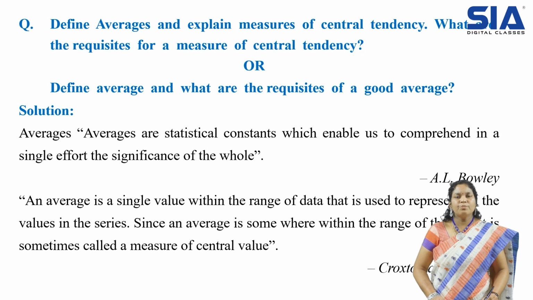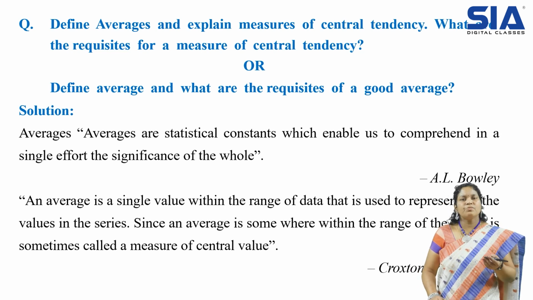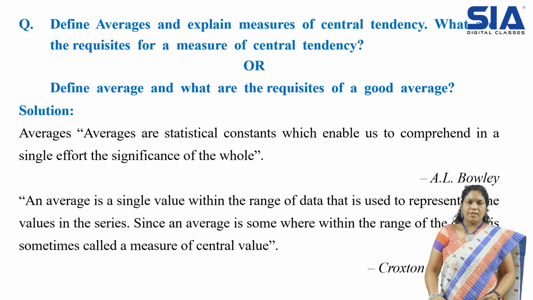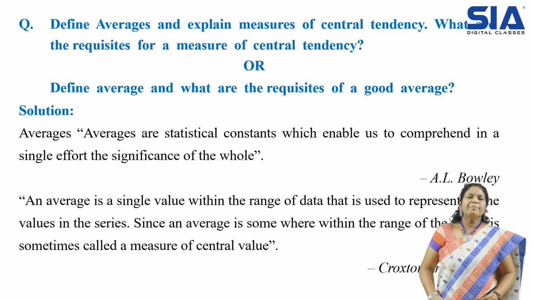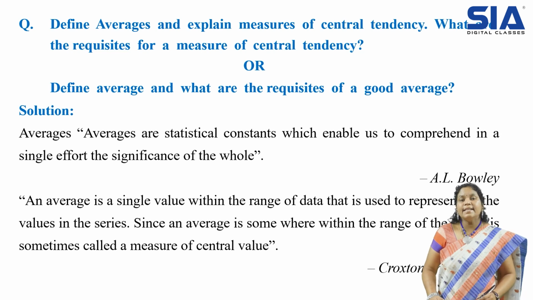For that, we have a unit called measures of central tendency, in the sense of different measures to calculate averages. Why? Because we have different kinds of data. Here in our units we have individual, discrete and continuous cases.